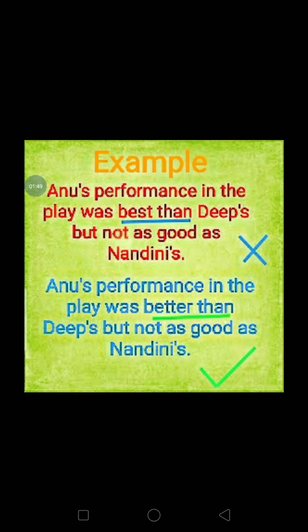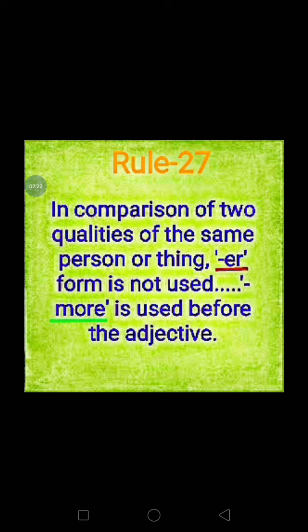Another example. Anu's performance in the play was best than Deep's. See here again the comparison is between two, Anu and Deep. But we are using here best, the form of superlative. So it is wrong. What will we write? Anu's performance in the play was better than Deep's, but not as good as Nandini's. Is it okay? Next rule.